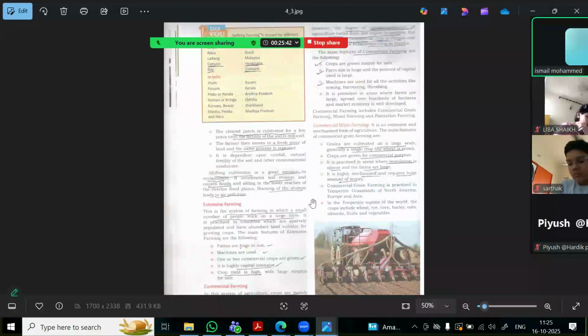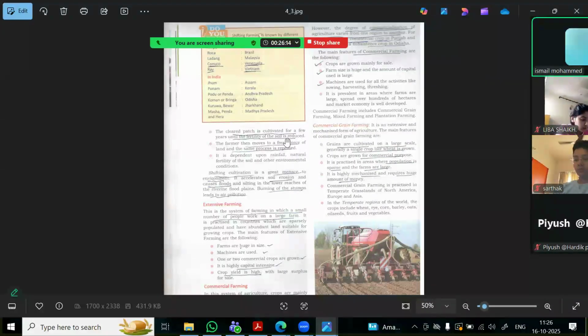Next, the cleared patch is cultivated for a few years until the fertility of the soil is reduced. Once the land is cleared, the trees are cut, and set on fire, and they mix the ashes with the soil, they use that same land for cultivation for a few years until the fertility of the soil is reduced. After, say, 4 or 5 years, or maybe up to 10 years, the soil loses its fertility.